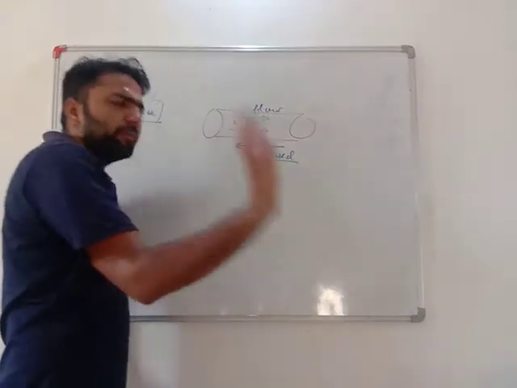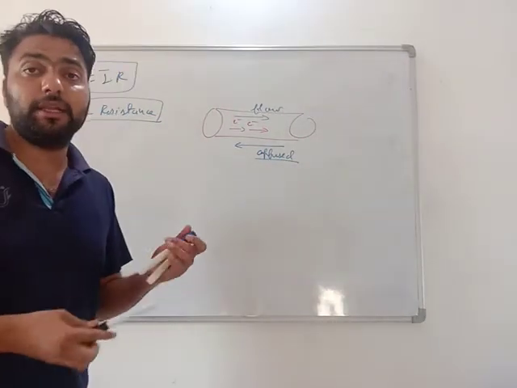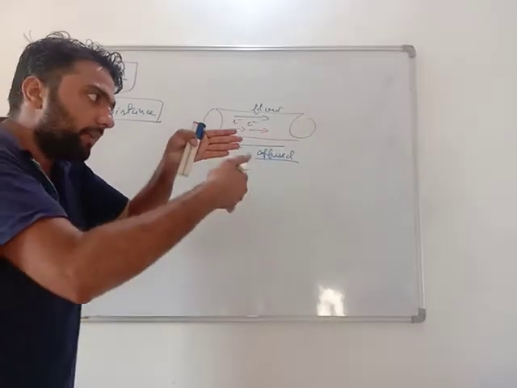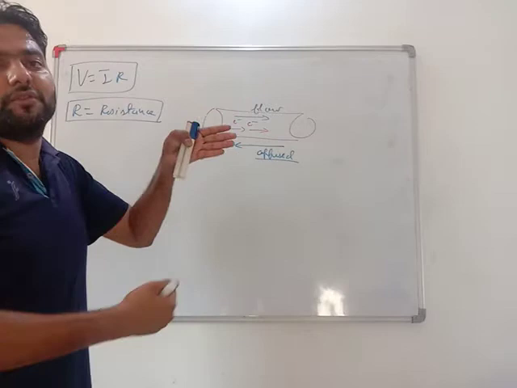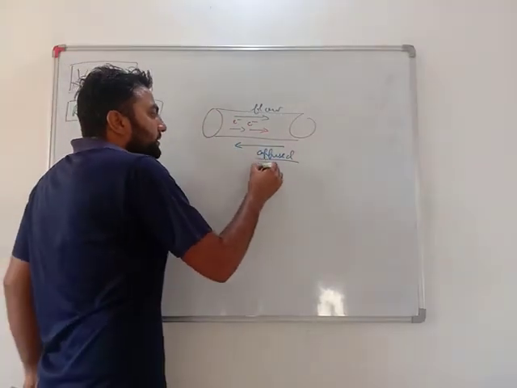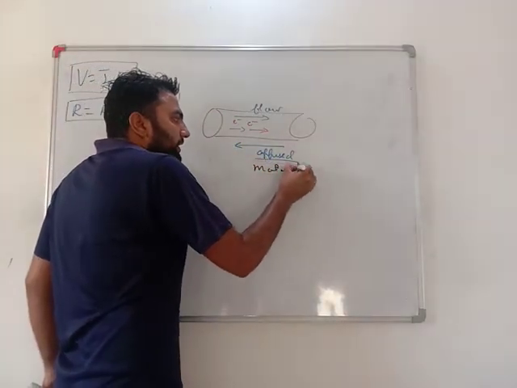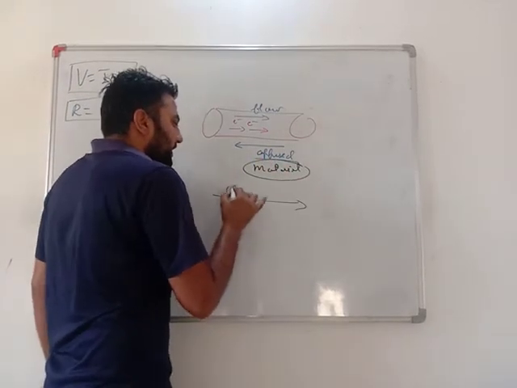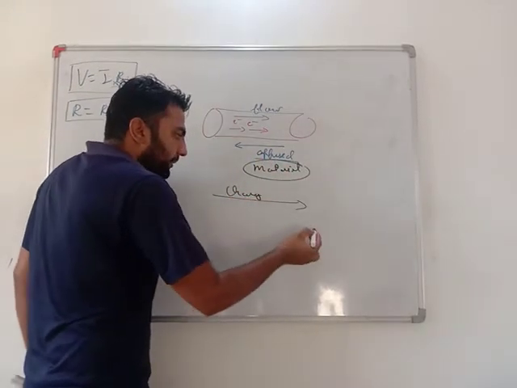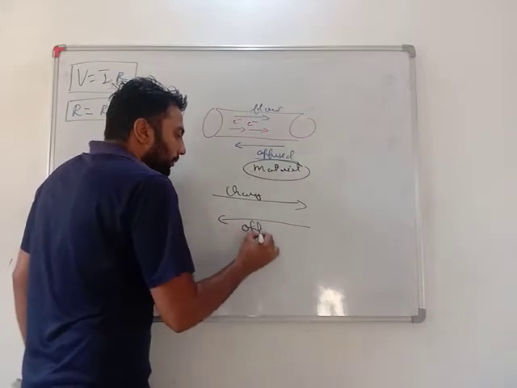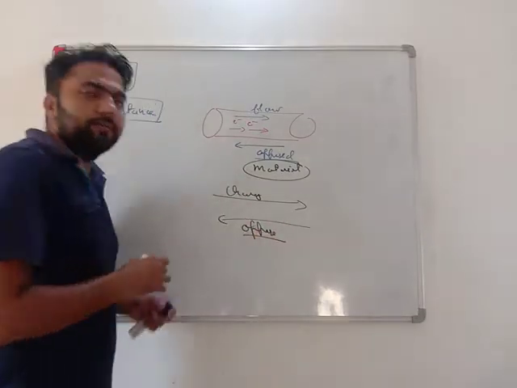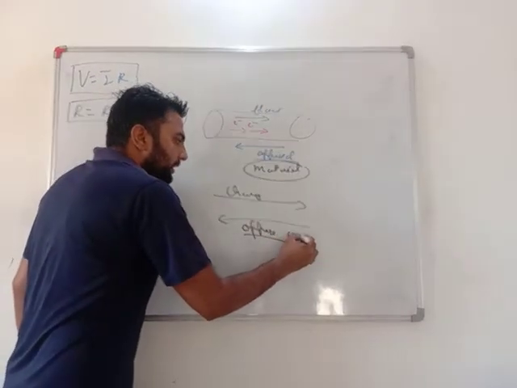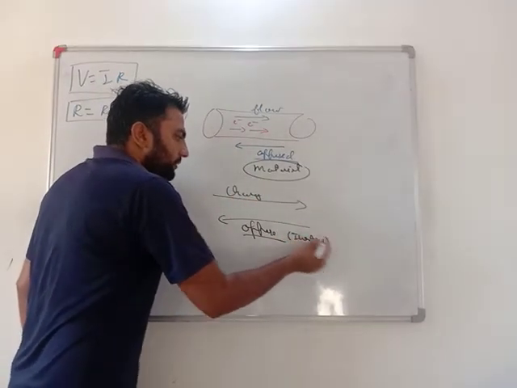Very important. In any material, if current is there, meaning charges are flowing, that material would try to stop this flow of charge. This is a material property. Don't worry, each and every material opposes. If there is a flow of charges, the material would try to oppose it. Why? There are many reasons. If charge is flowing, inertia will try to stop it.